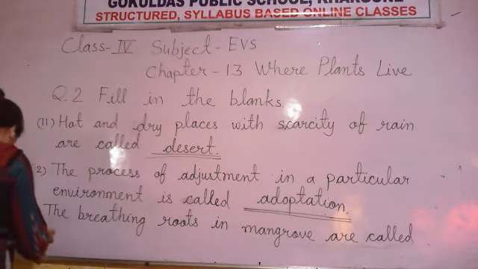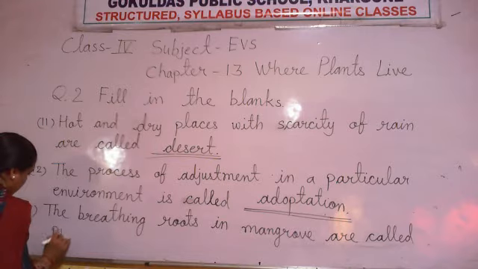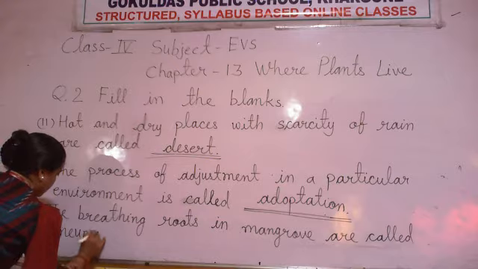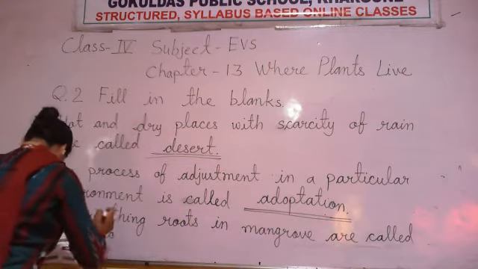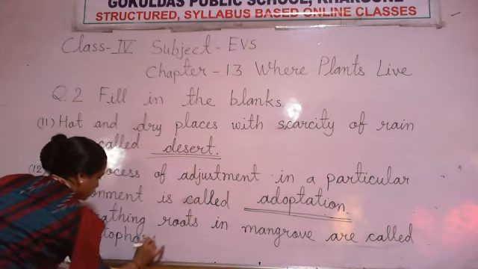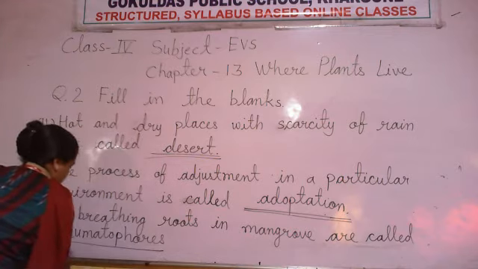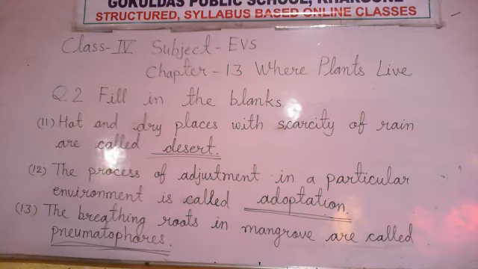We call them pneumatophores. The breathing roots in mangroves are called pneumatophores. Number 11, hot and dry places with scarcity of rain are called desert. 12, the process of adjustment in a particular environment is called adaptation. 13, the breathing roots in mangroves are called pneumatophores.